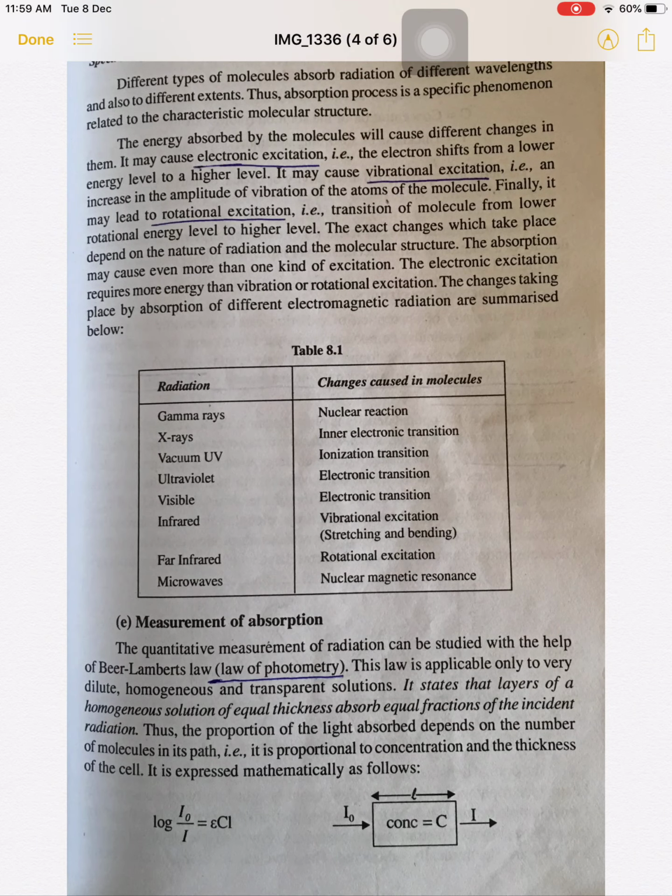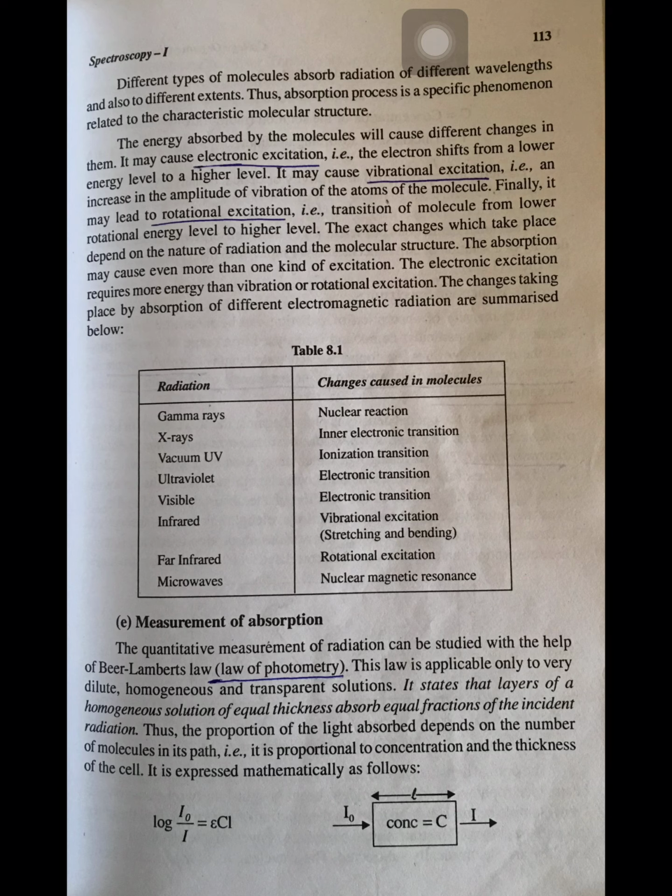Different types of molecules absorb radiation of different wavelengths. It means different molecules absorb different types of radiation or wavelengths, and also to different extents. Thus the absorption process is a specific phenomenon related to the characteristic of molecular structure.